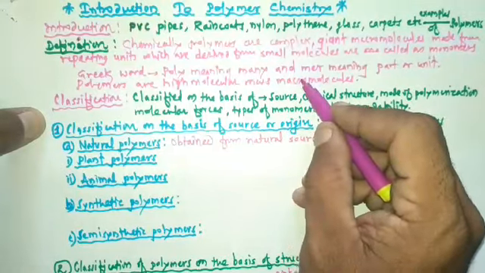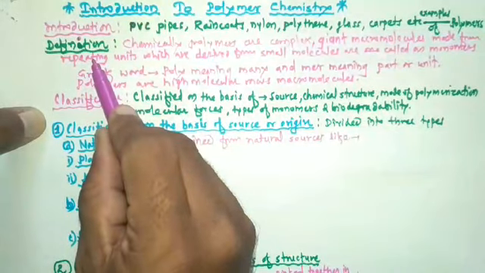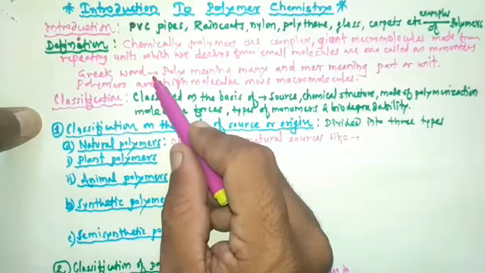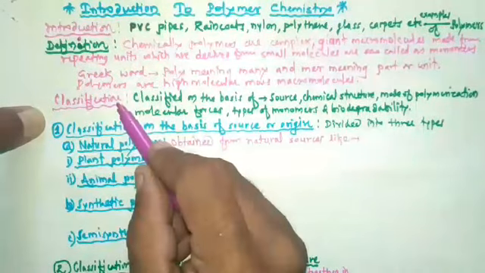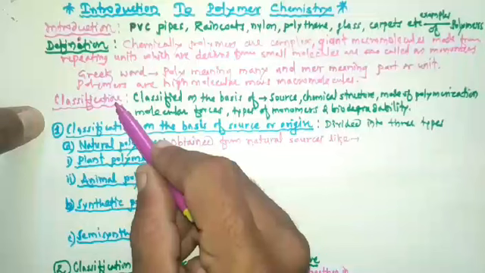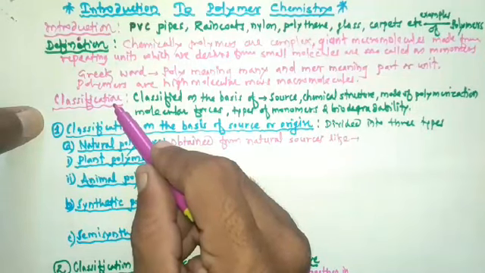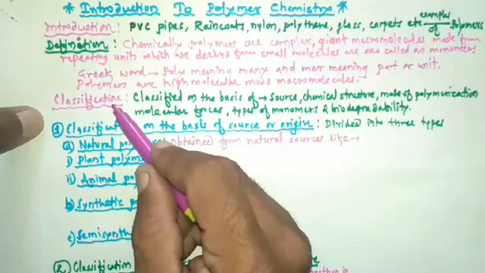After studying the definition of polymers, now we are going to study the next article, and that article is the classification of polymers. But before that, please remember that in the previous topic we studied carbohydrates, proteins, fats, enzymes, nucleic acids, and these are the biopolymers.